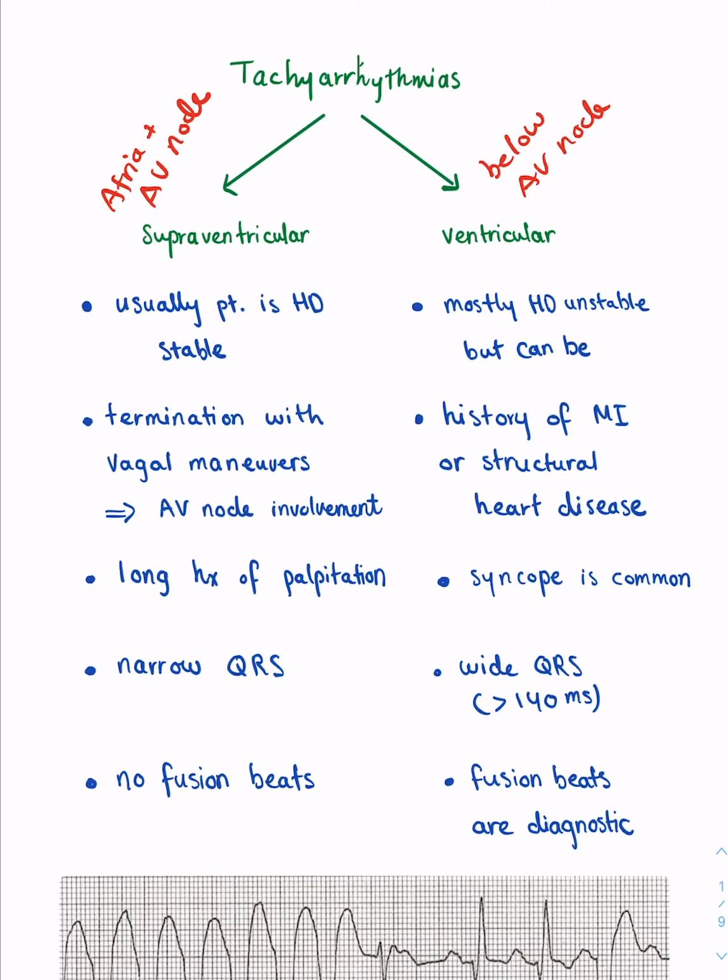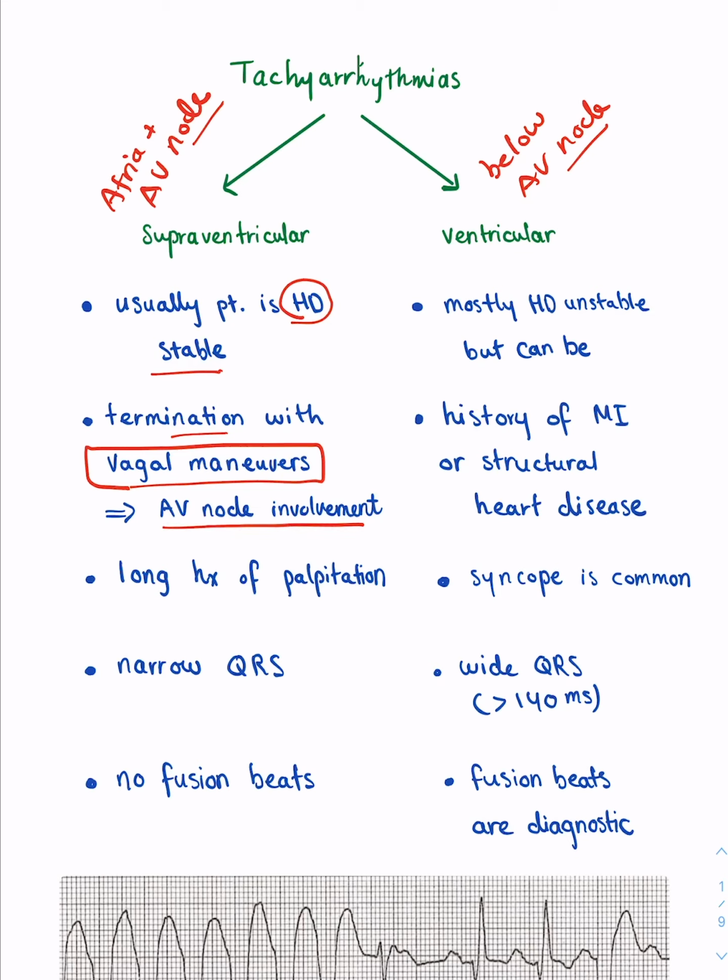So how can you make a quick distinction between the two? Just in your differential diagnosis, when you see a patient, what should you think about to make supraventricular tachycardia more or less likely? So if you have a patient who's hemodynamically stable, it's more likely to be supraventricular tachycardia. Patients presenting with ventricular tachycardia or ventricular fibrillation, especially ventricular fibrillation, are usually hemodynamically unstable. Now, if you can terminate the tachyarrhythmia with vagal maneuvers, which we will discuss in a bit as well, then it's more likely that you have an AV node involvement.